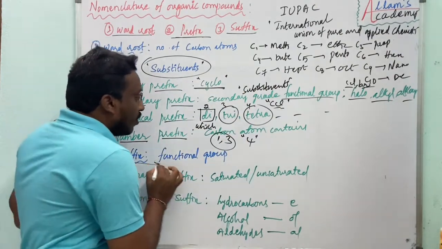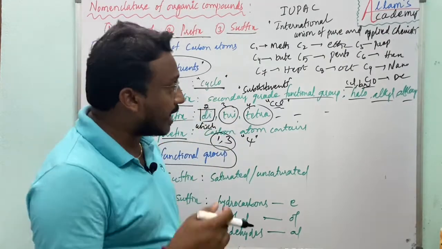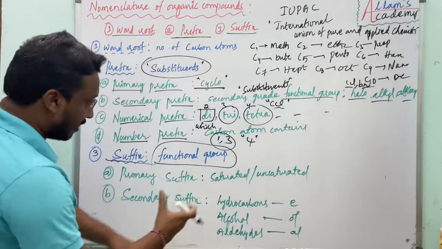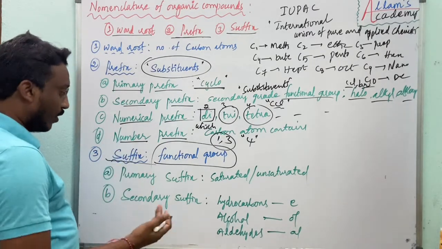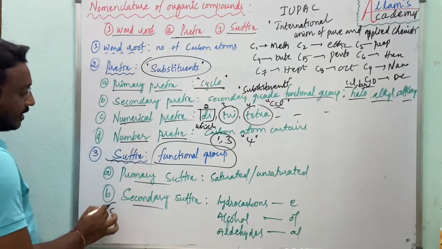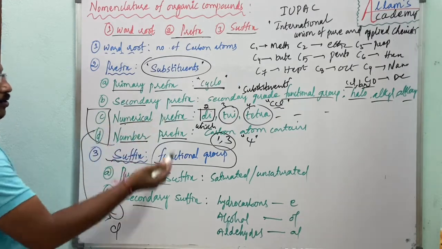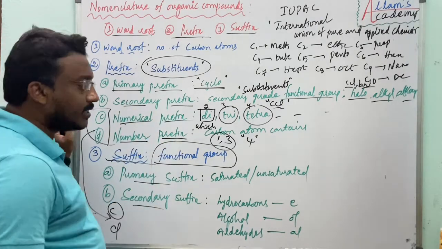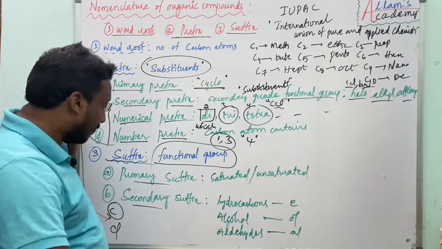And it says about the functional group. The prefix says that secondary grade functional group. It says about the functional group, main functional groups. And further, again the suffix is classified into 4 types: primary suffix, secondary suffix, and the same as C and D, which we have given here. These 2 also will present here, that numerical prefix and number prefix here as it is. So we know what is numerical prefix and what is number prefix. So we have to discuss about these 2, primary suffix and secondary suffix.